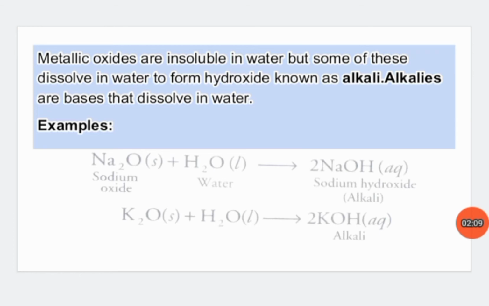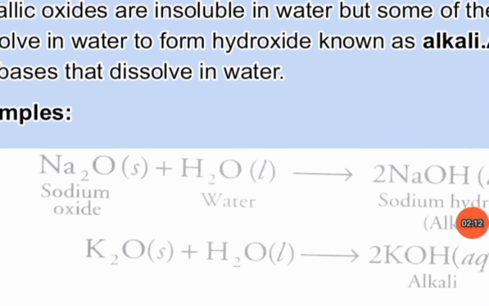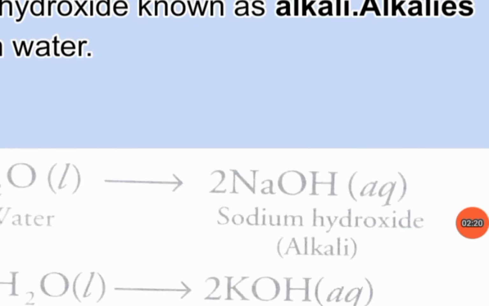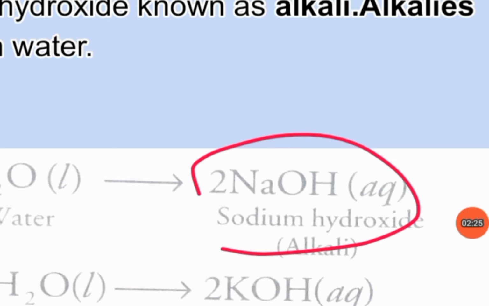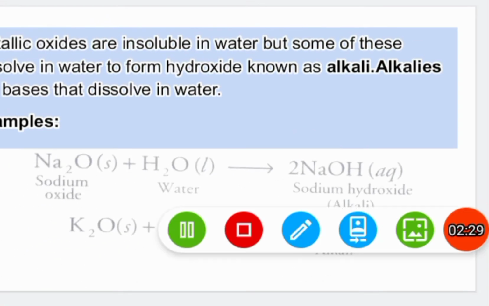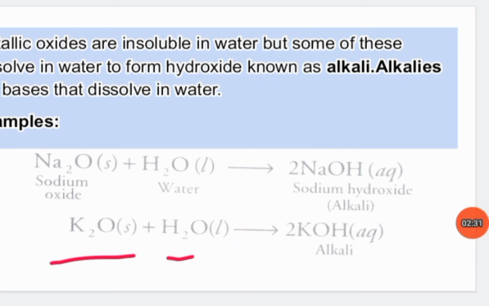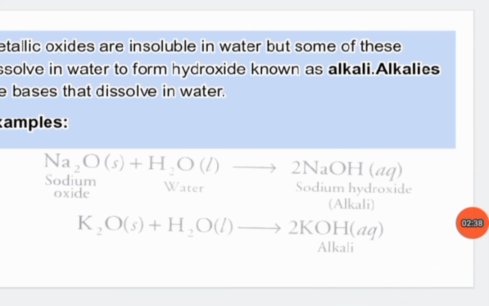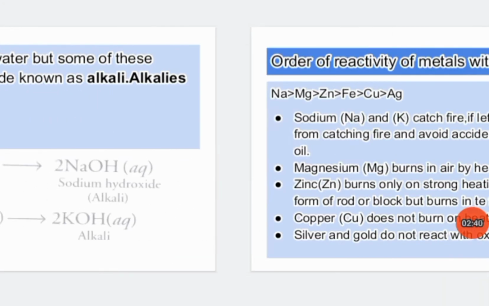For example, sodium oxide, which is a metallic oxide, on reaction with water forms sodium hydroxide, which is alkali. Here you can see alkali. And potassium oxide on reaction with water forms potassium hydroxide, which is basically alkali because it dissolves in water. This is about the alkali nature of metallic oxides.